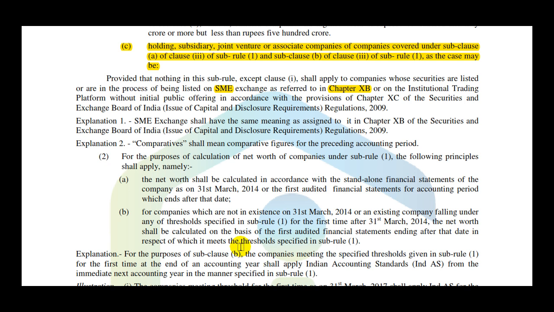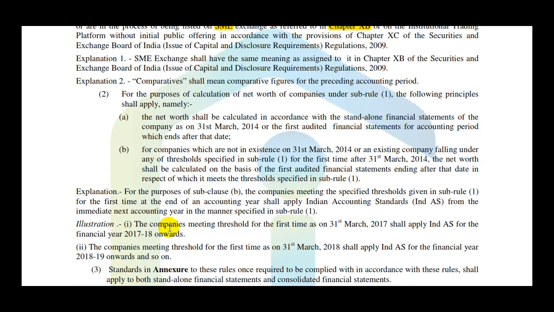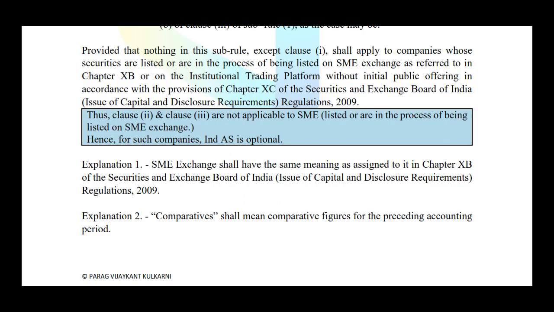So explanation 1, there are some 5 odd explanations, so let's read through each explanation, and let's try to maybe use our simplified version of explanations. Explanation 1, SME exchange shall have the same meaning as assigned in chapter XB of Securities Exchange Board of India Regulation 2009, and comparative shall mean comparative figures for the preceding accounting period. So explanation 2 was about comparatives, and it was for preceding, of course, accounting period.